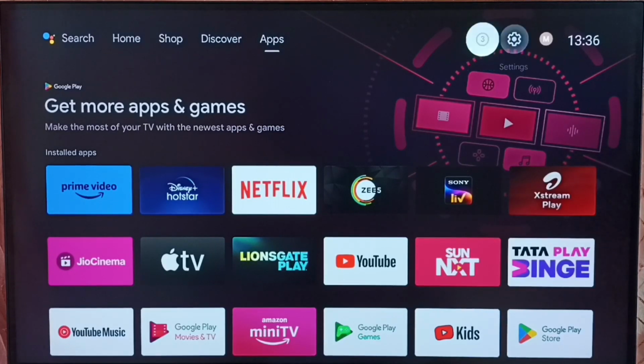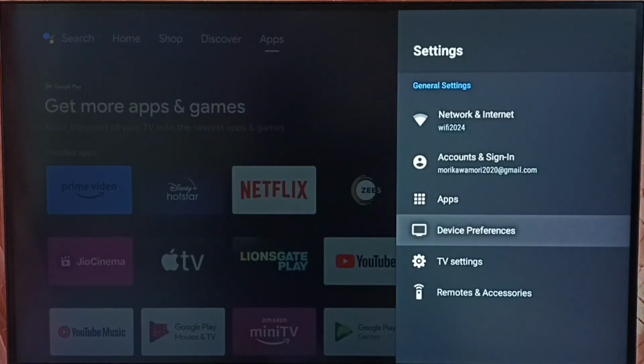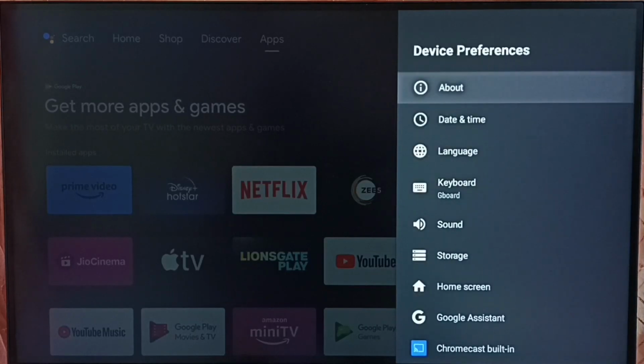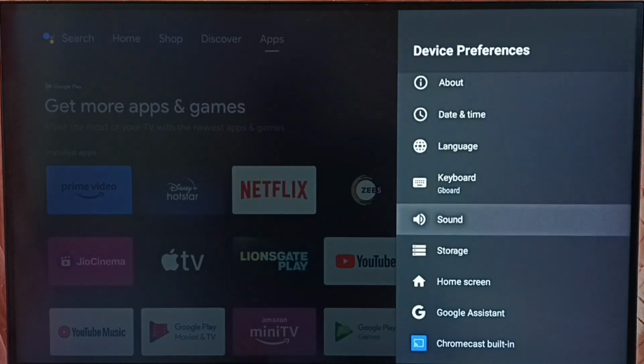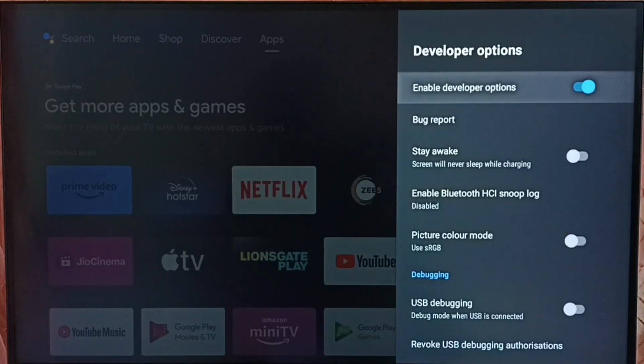Go to settings. Select settings icon from top. Go to device preferences. Under device preferences, go down. Select developer options. And here we can see enable developer options. If developer options are enabled, we have to disable it.